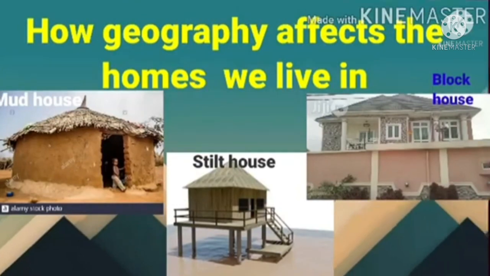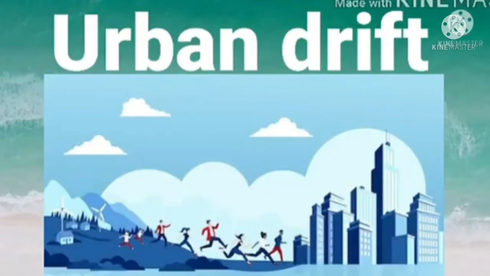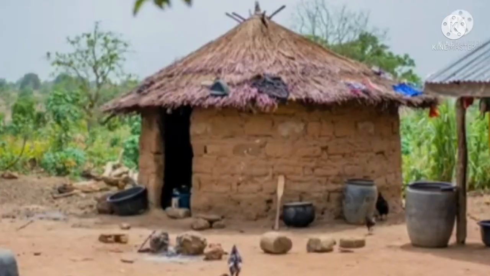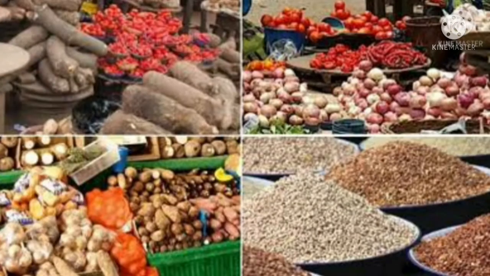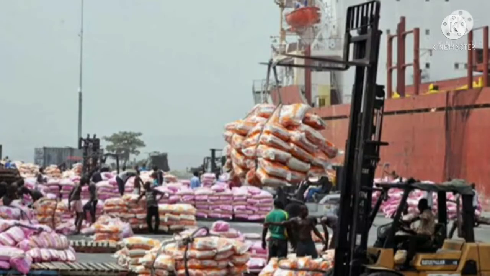Now there's what we call urban drift. Most persons move from villages to cities, and this makes the number of farmers in Nigeria reduce. Nigeria now has to buy food from other countries because people here do not want to farm anymore. They are drifting from villages to city centers in search of better jobs.